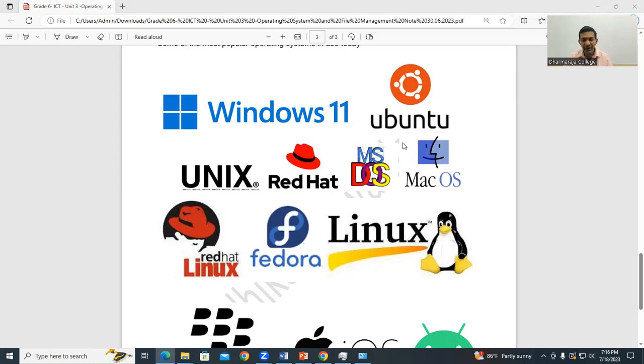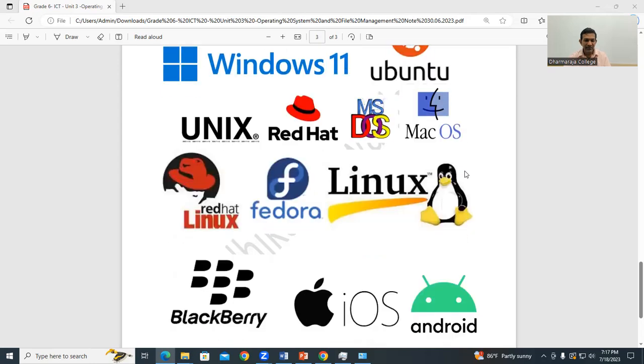If you take Apple machines, we have Mac OS, or we call it Macintosh, short form Mac OS. Now if you talk about phones, we have iOS. Then the next one is Red Hat Linux, also a version of Linux.